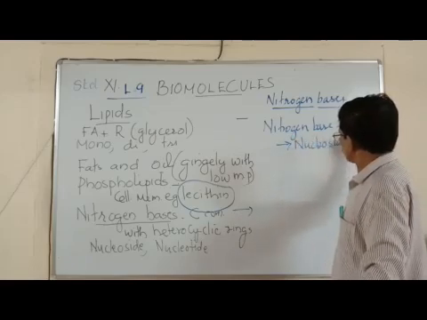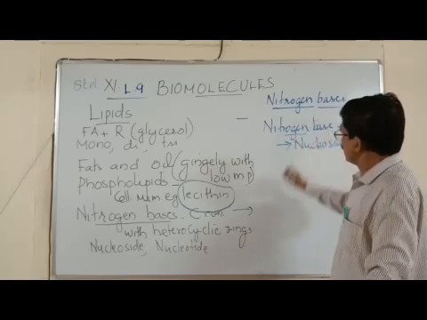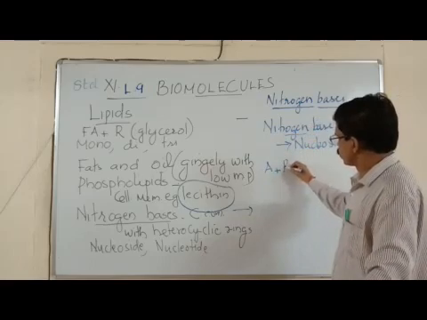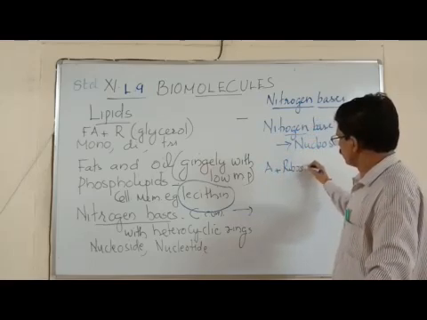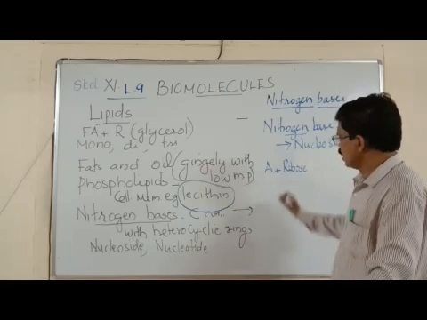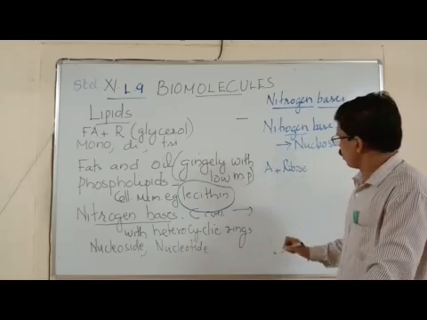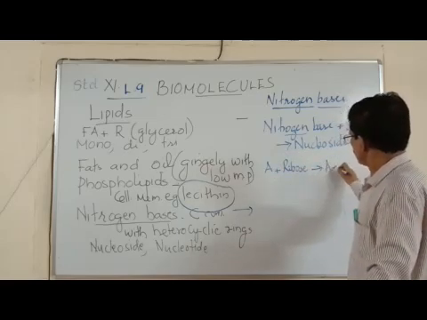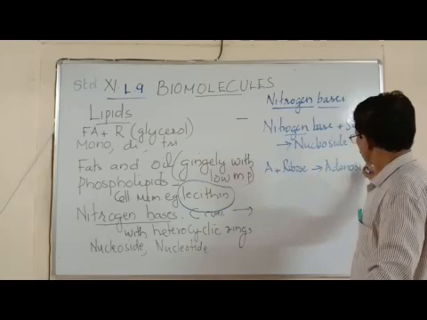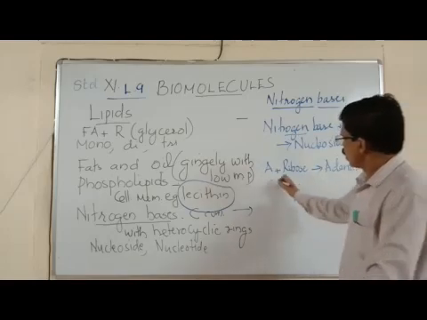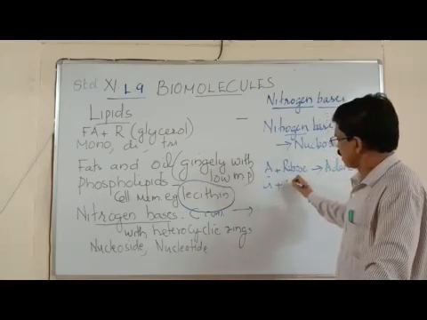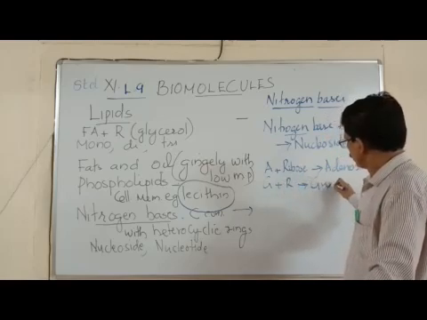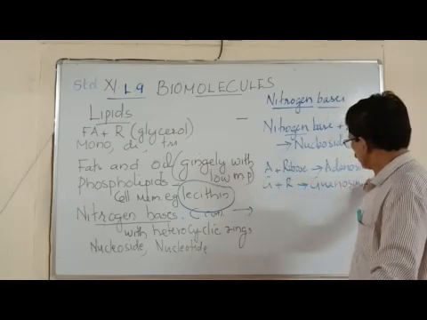Nucleoside. Suppose the nitrogen base is adenine plus sugar, usually ribose sugar, okay? Ribose, a 5 carbon sugar. If adenine combines with ribose, we call it adenosine nucleoside. Then guanine combines with ribose or any other sugar, then it is called guanosine.